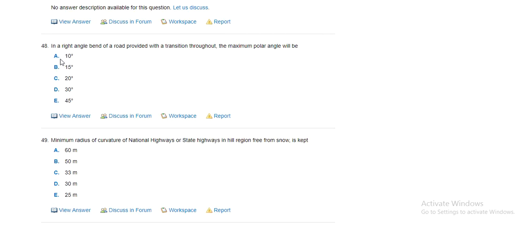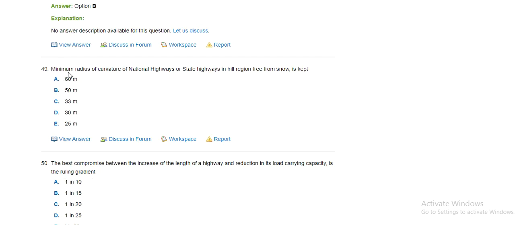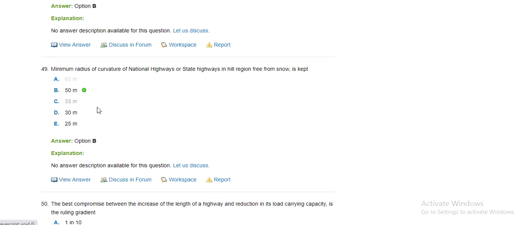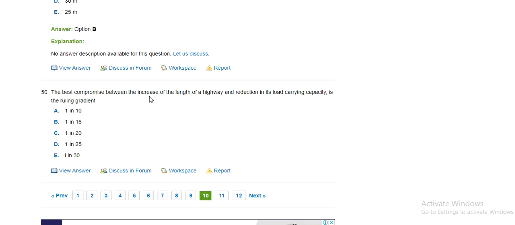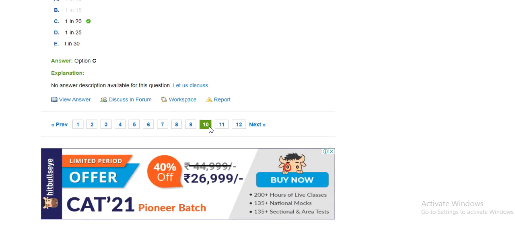If the right angle of a route provided in the transition to the maximum polar angle will be 10 degree, 15 degree, 20 degree, 30 degree, 45 degree. The maximum polar angle will be 15 degree. The minimum radius of curvature of national highway, state highway in hilly region free from snow is kept as 60, 50 meter. The compensation of an increase in the highway and reduction in load carrying capacity of a rolling gradient is 1 in 20.